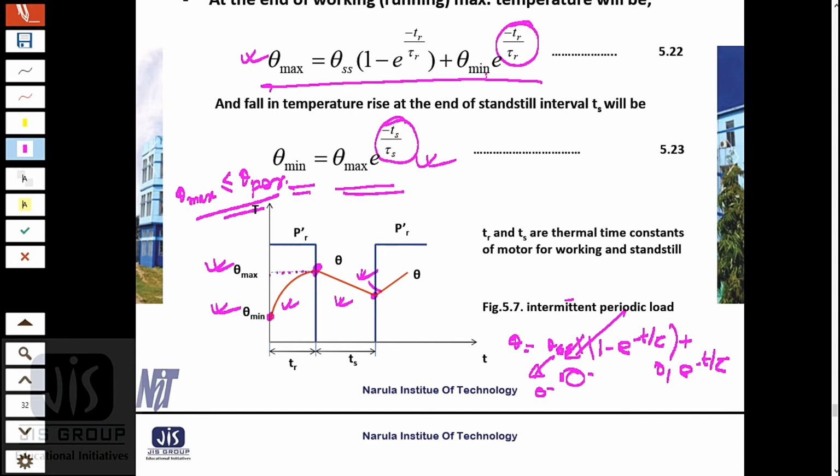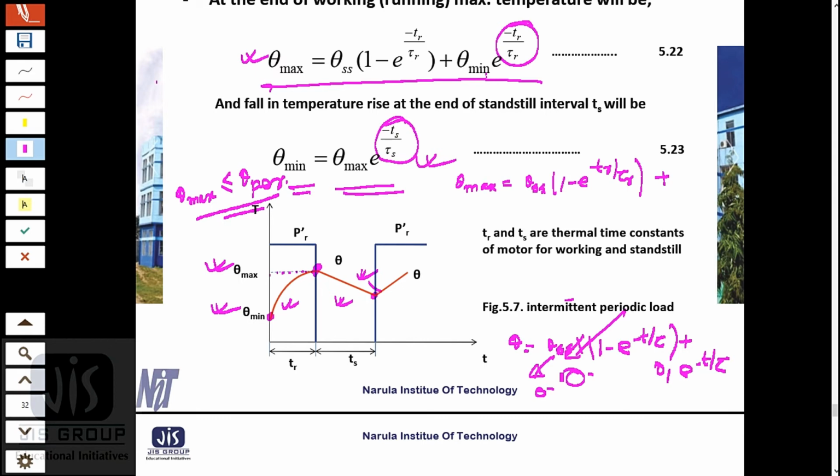So if I put the value of theta minimum, theta max will become theta ss into 1 minus e to the power minus tr by tau r, plus, in case of theta minimum, we will put theta max e to the power minus ts by tau s, and there is another e to the power minus tr by tau r there.